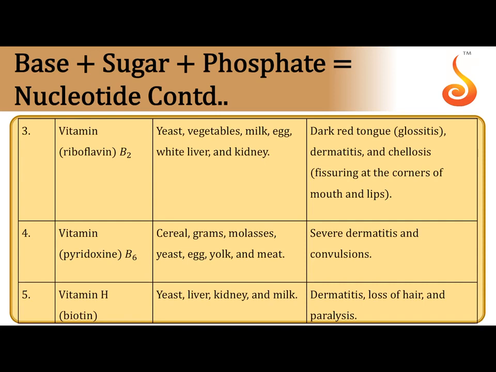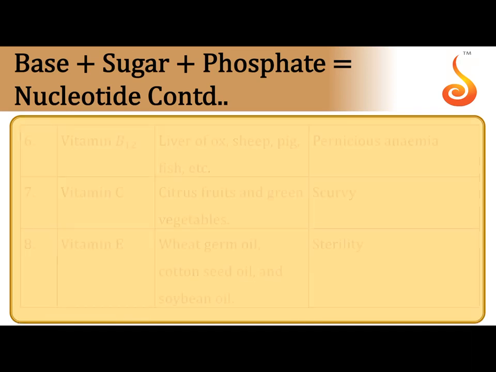So frequently, as B and C vitamins are going out from the body, there is a need to replace B and C vitamins frequently. So B and C vitamins are very important in our diet. These two must be replaced. Other vitamins, since they are fat soluble, they are not removed frequently from the body, so there is no need to give regularly the other fat soluble vitamins.